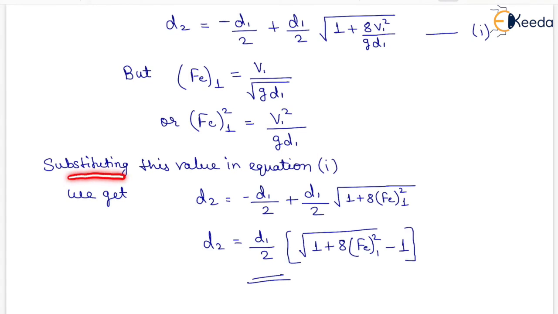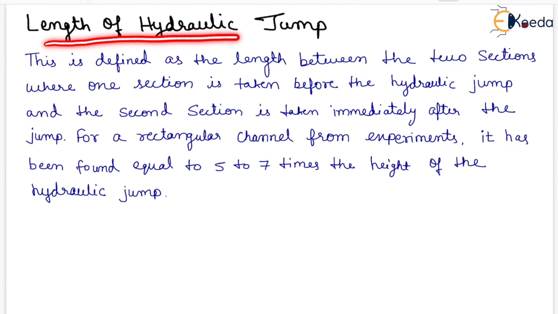Now substituting this value in equation 1, we get D2 equals minus D1 by 2 plus D1 by 2 under root of 1 plus 8 Fe1 whole square. On solving this, we will have D2 equals D1 by 2 into under root of 1 plus 8 Fe1 whole square minus 1.